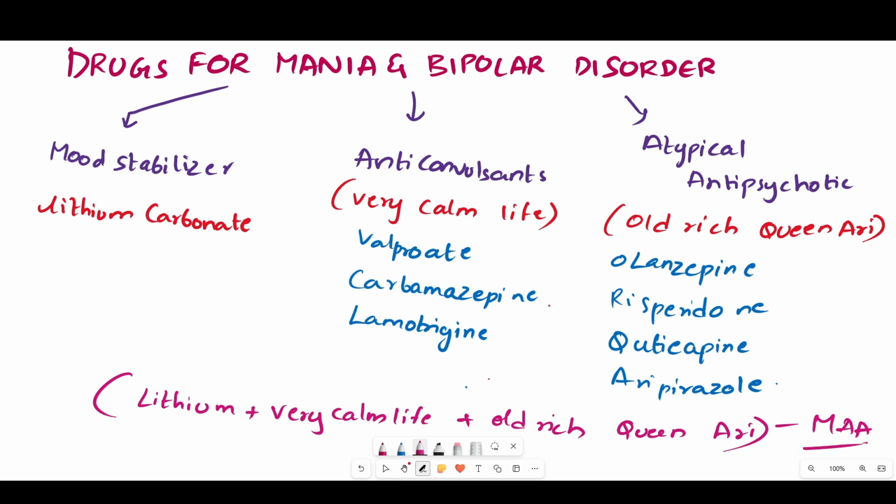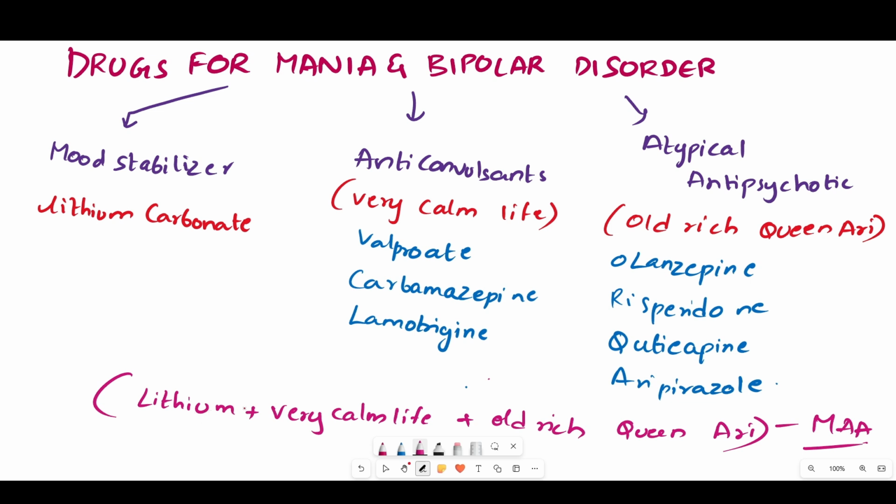This entire classification can be remembered with this simple trick: MAA, where M means mood stabilizer, A means anticonvulsants, A means atypical antipsychotics. So with just three simple tricks, lithium, very calm life, old rich Queen Eri, the complete classification will be done. Lithium means lithium carbonate, which is a mood stabilizer, one of the classes under